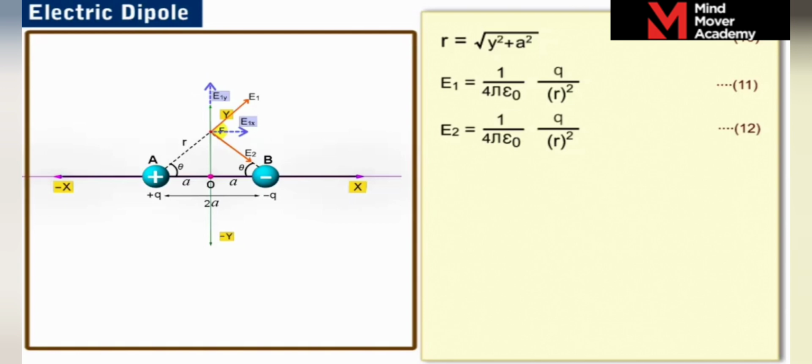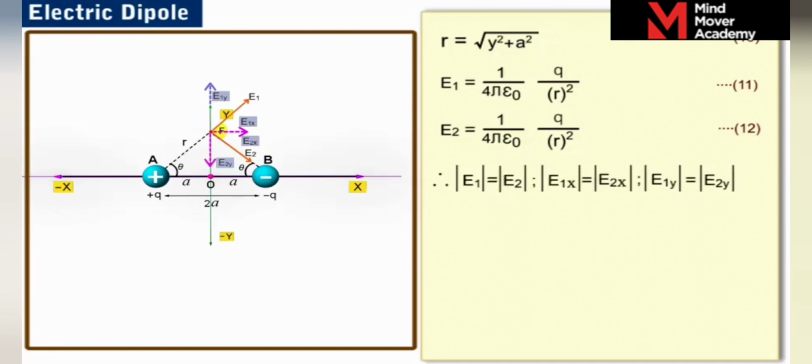And the components of the electric field E2 along the x and y axes are E2x and E2y respectively as shown. Since the electric field strengths E1 and E2 are of equal magnitude, the components E1x and E2x will be equal. Similarly, E1y and E2y will be equal.